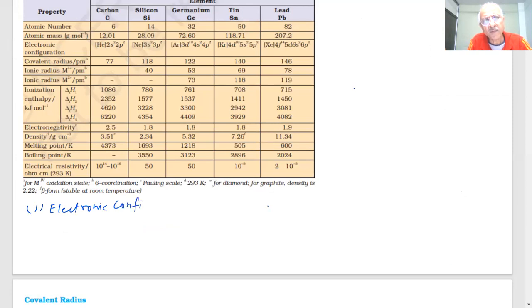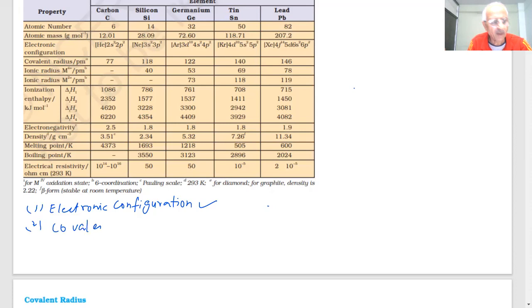The same procedure will be followed in others. We use the period number, which is the outermost shell number. The number of shells equals the number of periods, and then we follow the inner core. As you go down the group, in heavier elements you will see filled d and f subshells. That will be poor screening and will attract the outer s electrons more strongly toward the nucleus, resulting in what we call the inert pair effect.